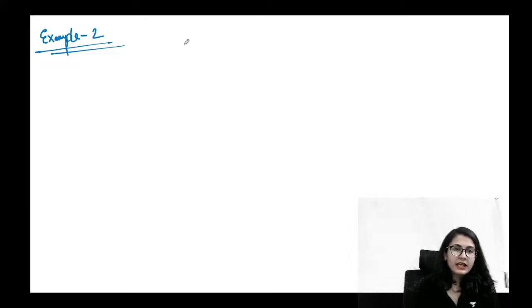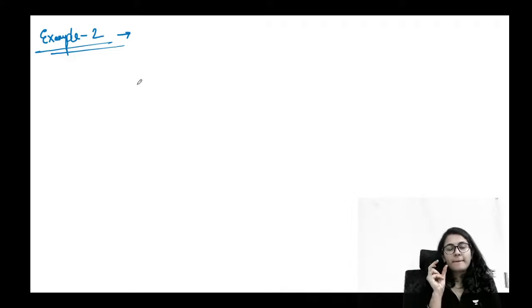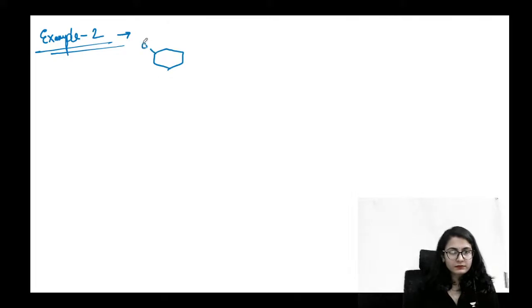Let's consider example number 2. All right. All right, guys. Now look at this molecule. Position of groups matter a lot in the electrophilic aromatic substitution. Let's look at this. That is, let's say you are having this molecule.